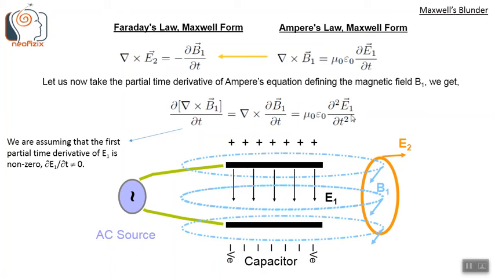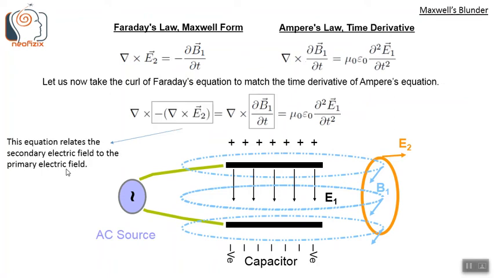In this equation, we are assuming that the first partial time derivative of E1 is non-zero, that is del E1 by del T is non-zero. So in the Ampere's law time derivative, there is a del B by del T term, which is del cross, or nabla cross, del B by del T term. In order to match this, let us now take the curl of Faraday's equation to match with the time derivative of the Ampere's equation.